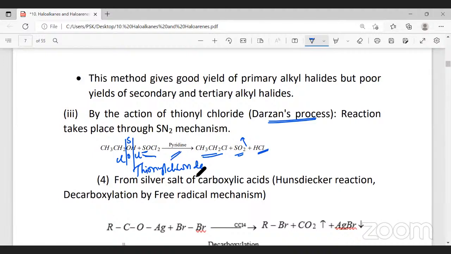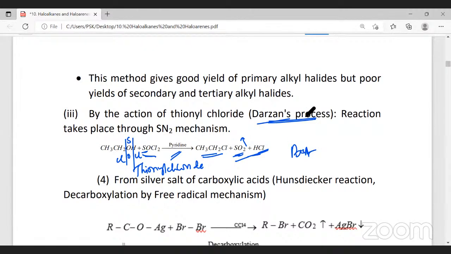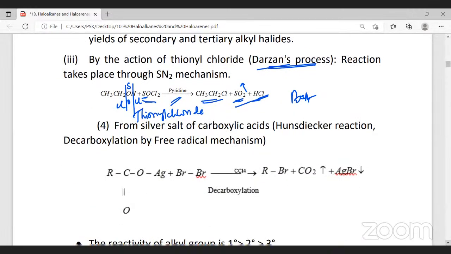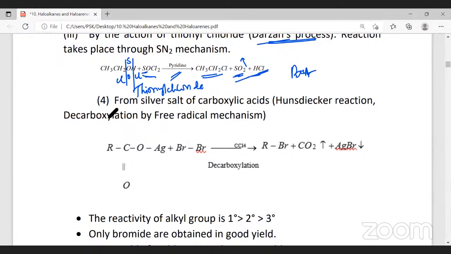And here we use pyridine as a catalyst. This pyridine will help in eliminating the sulfur dioxide. So this is the best method because both impurities are getting eliminated in the form of a gas. And the name of this process is called Darzens' process. The next method is from silver salt of carboxylic acid.